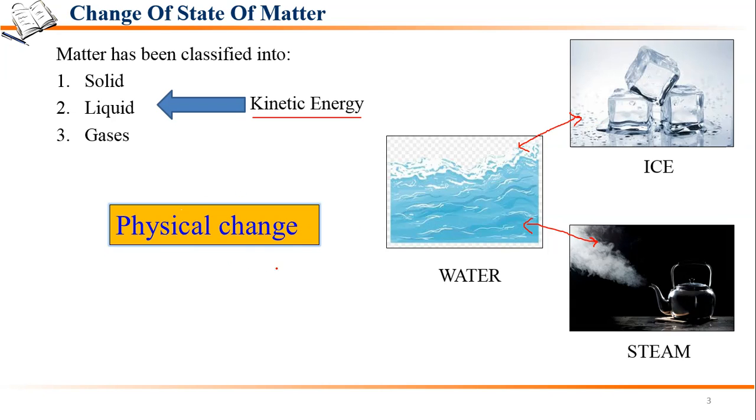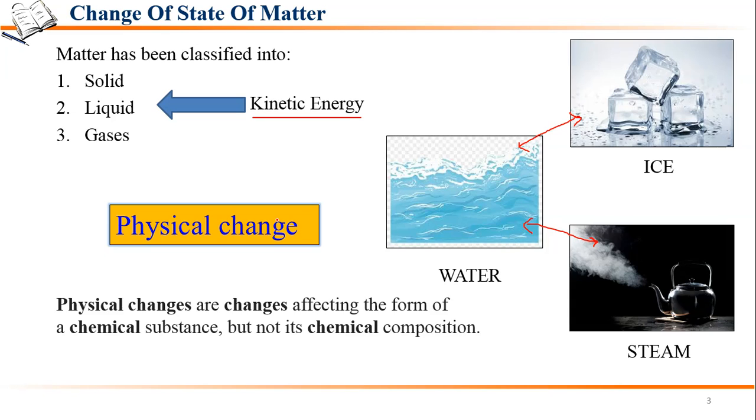Physical changes are the changes in which only the form of the substance changes but not their chemical composition. The chemical composition in ice, water and steam is the same throughout. So physical changes affect the form of a chemical substance but not the chemical composition.